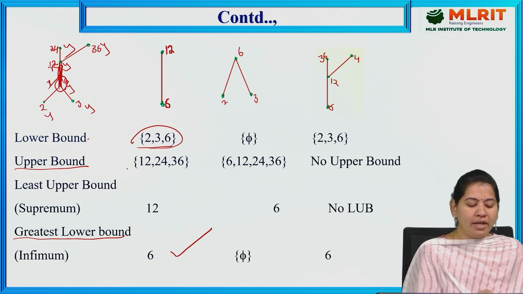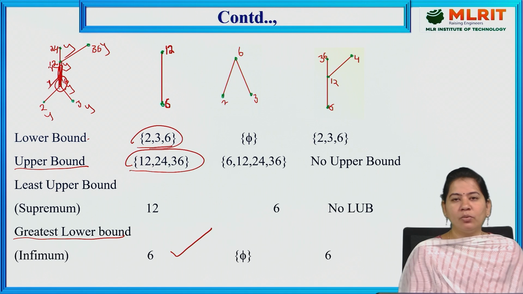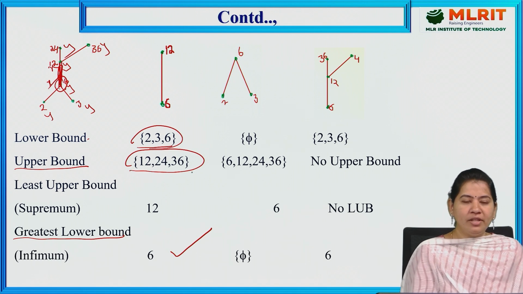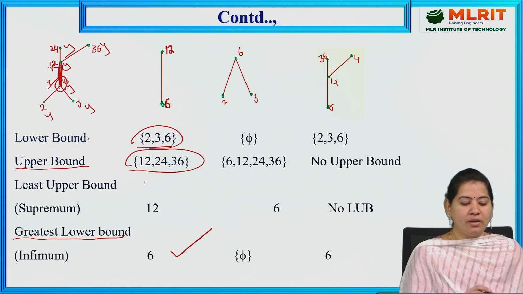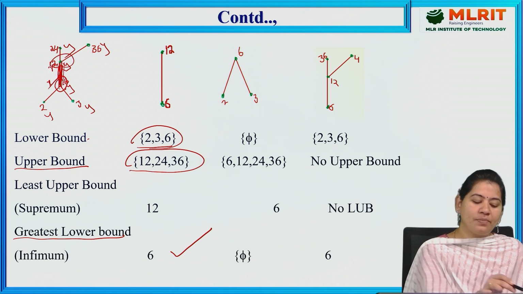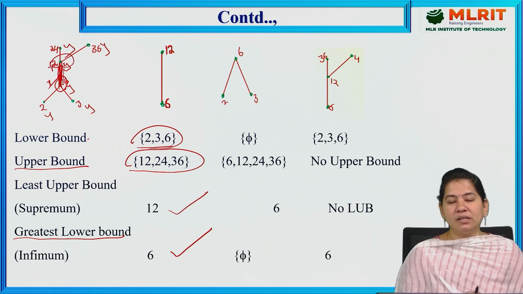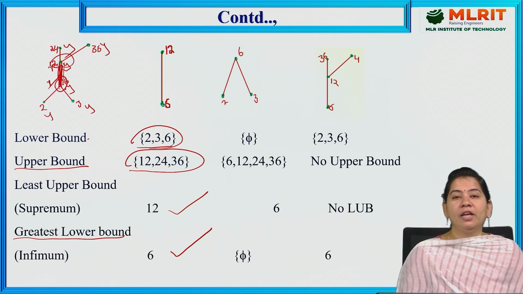In the same way, the upper bounds are 12, 24, 36. Out of these three elements, which one is the nearest to the given subset? Obviously 12 is the nearest to the subset. That's why 12 is called the least upper bound. So in this way, we can find the Hasse diagram, the elements of the poset, and also the lower bounds, upper bounds, least upper bound and greatest lower bound.